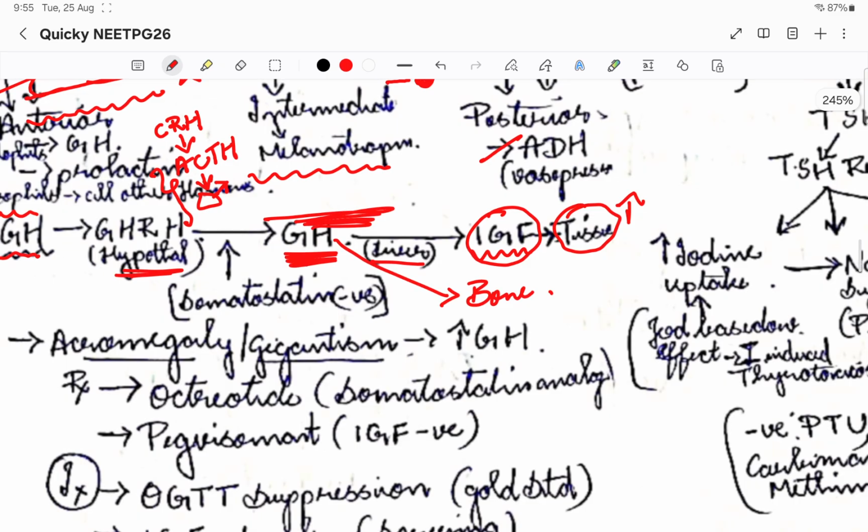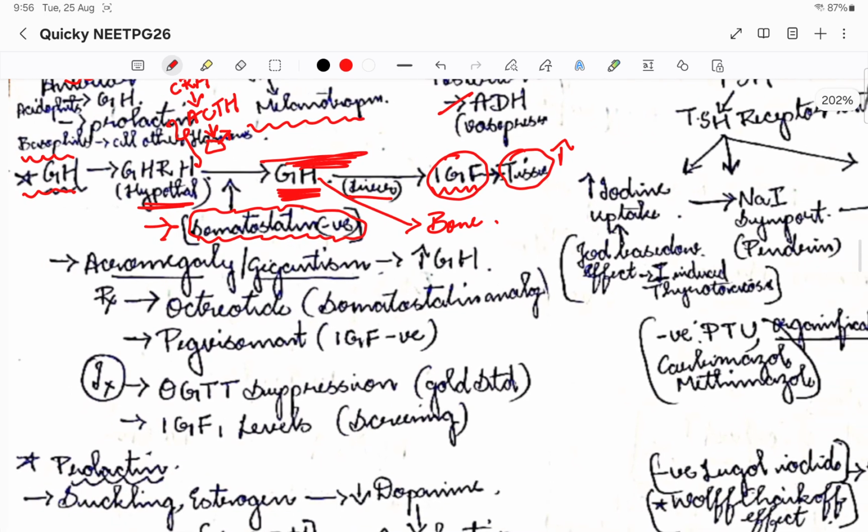The important point I want you to note down here is that the hypothalamus releases growth hormone releasing hormone, which stimulates the pituitary. There is something called somatostatin, which will inhibit the growth hormone releasing hormone from stimulating the growth hormone. So that is the target. If needed, we'll discuss where it is needed. So remember, this is where it is targeted.